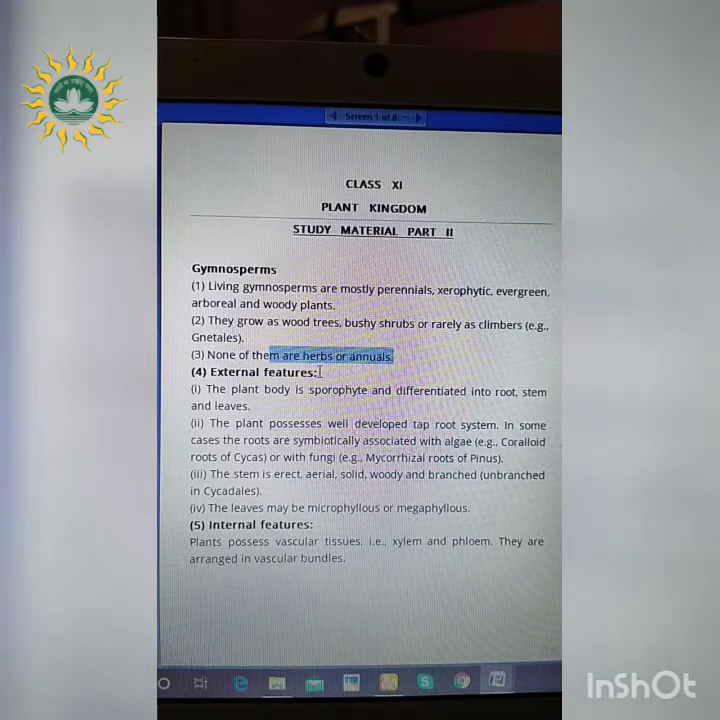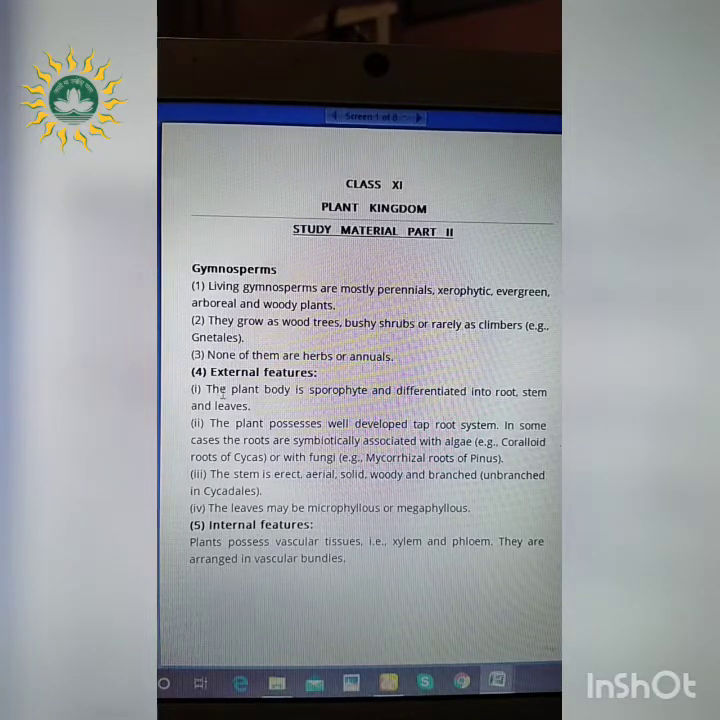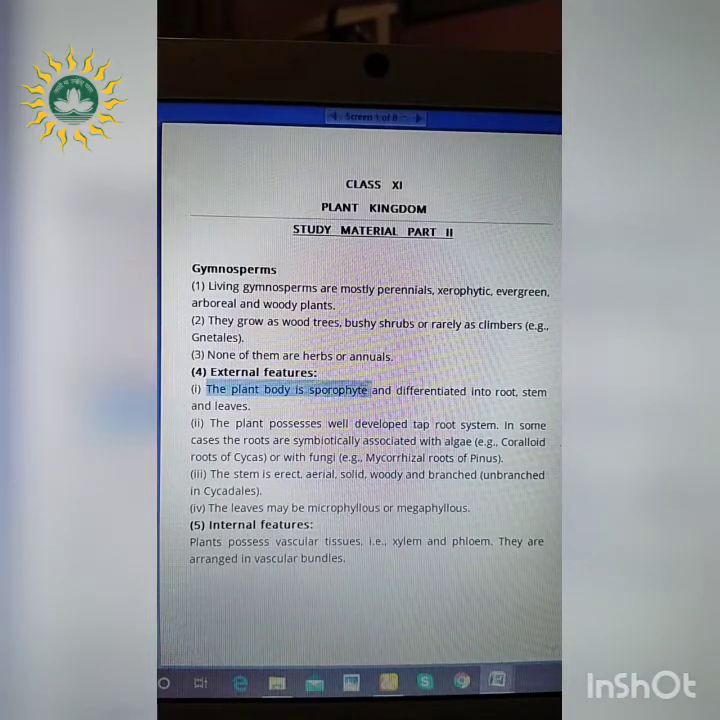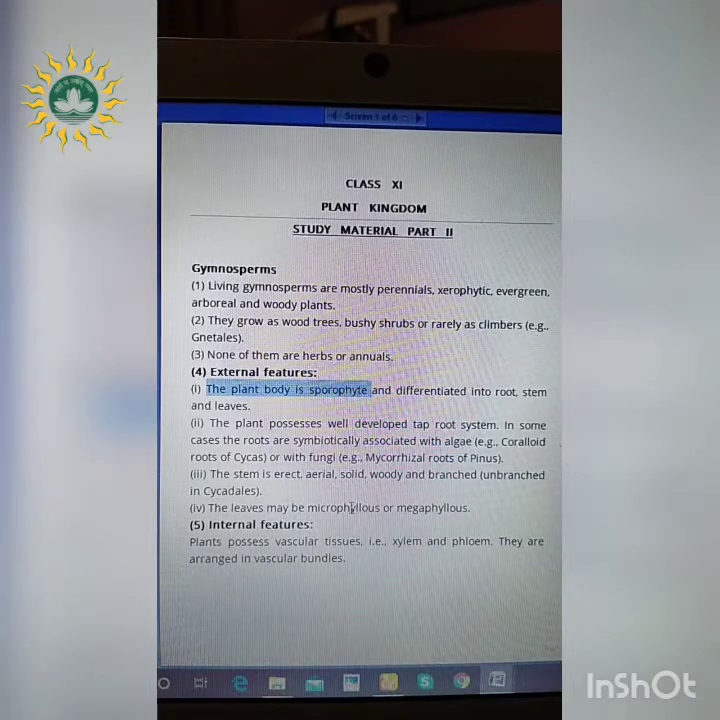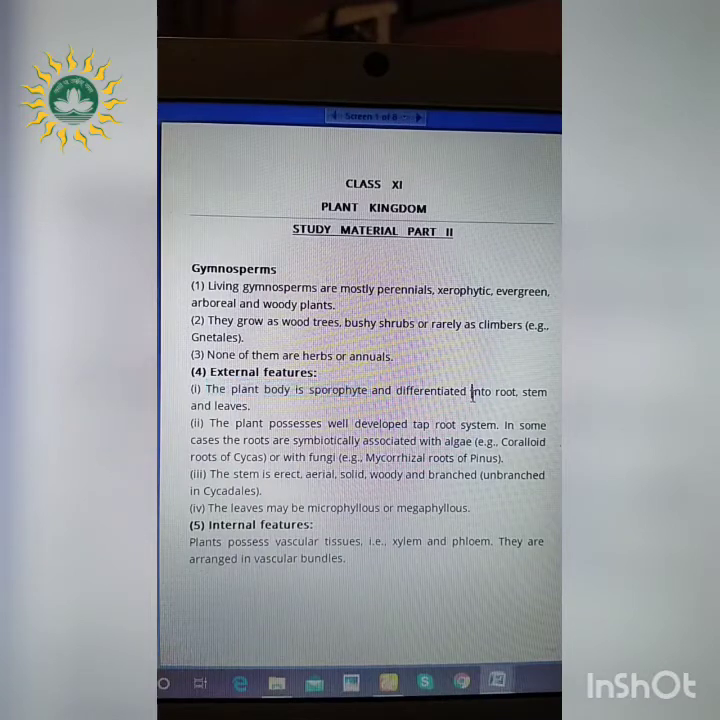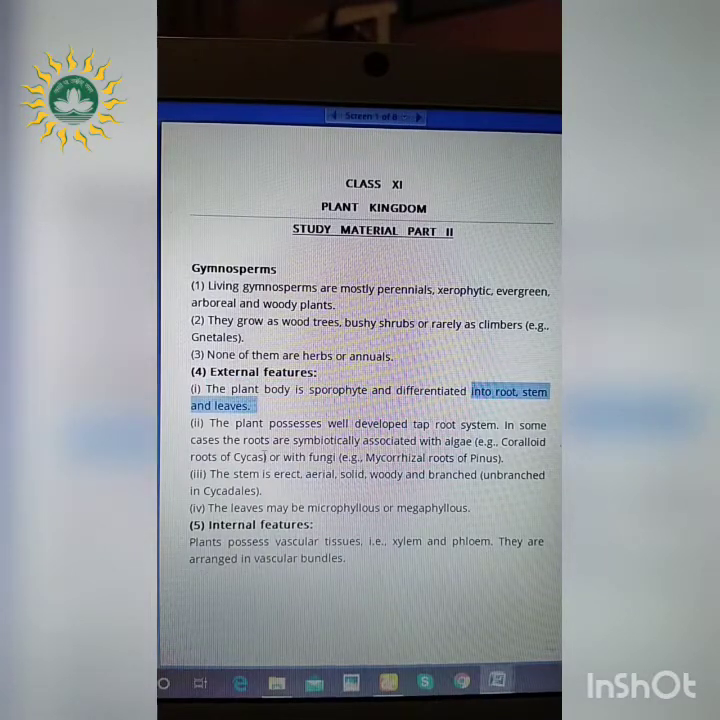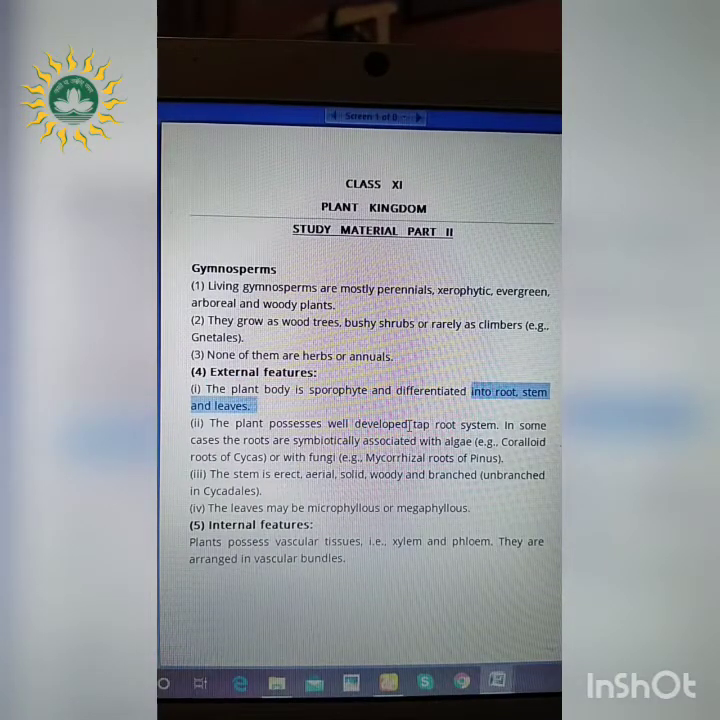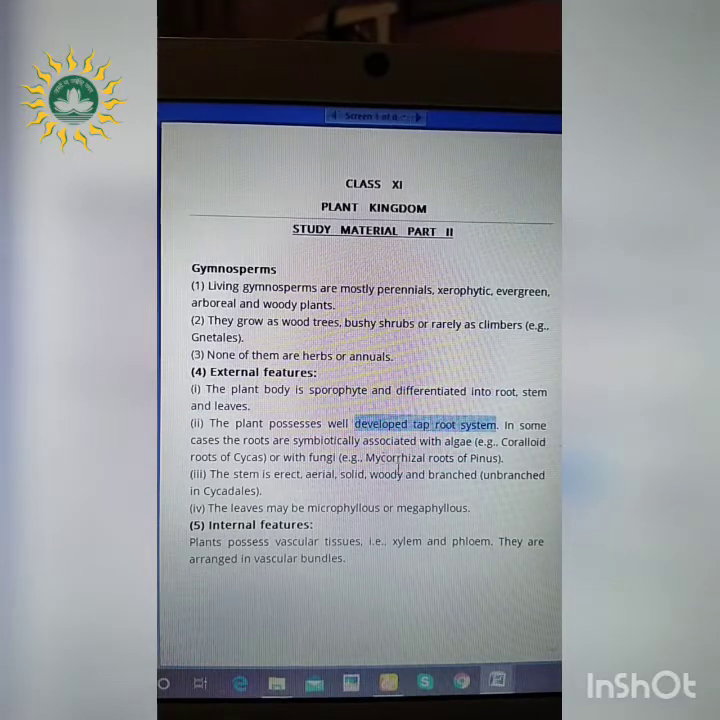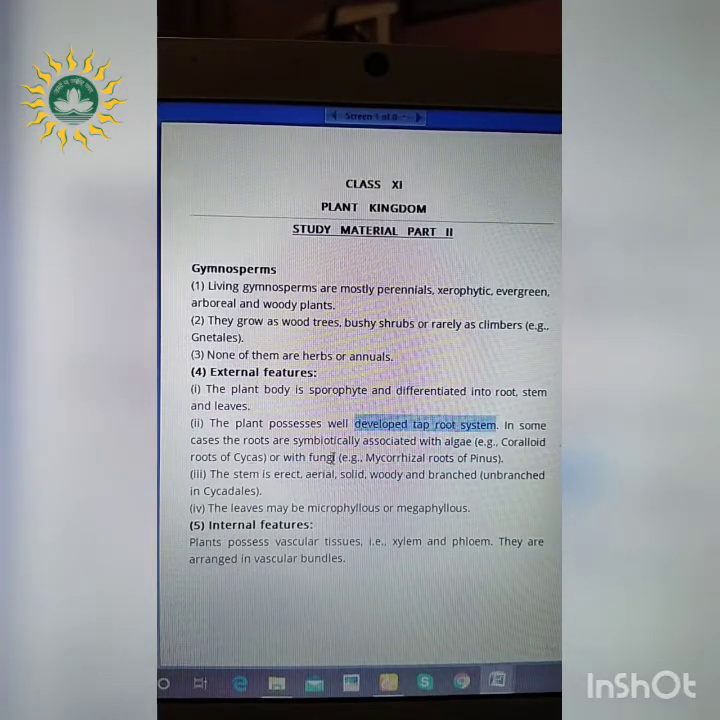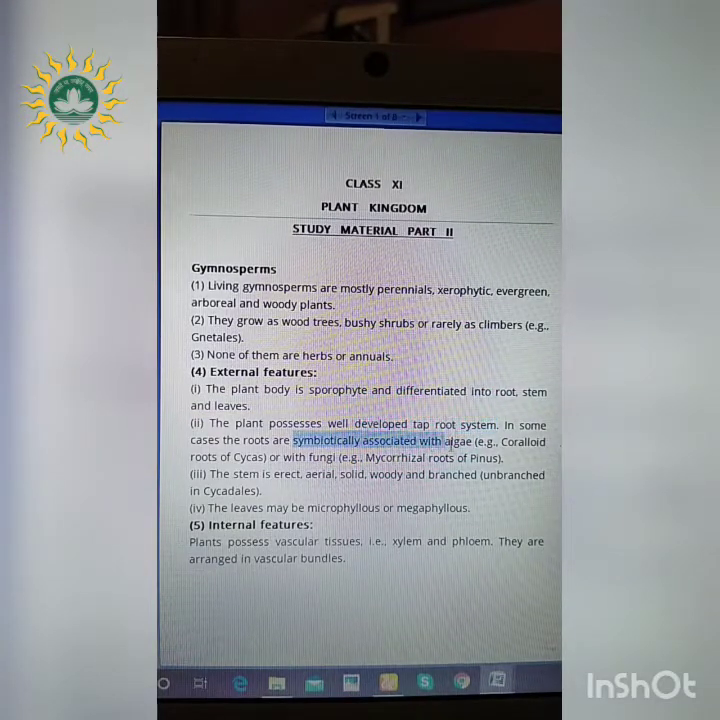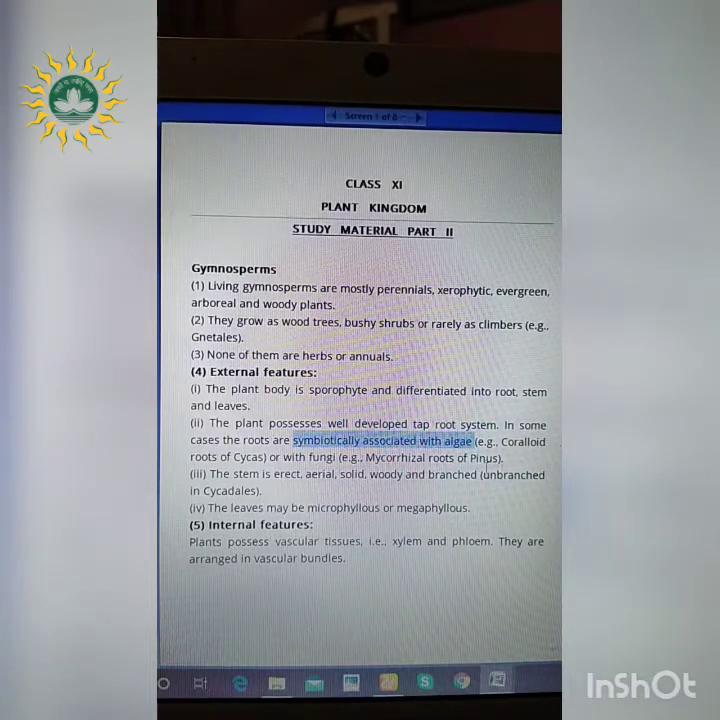Next, we'll move on to the external features. How does it look? The plant body is sporophyte. Sporophyte means what? It is diploid in nature, that is 2N, and is differentiated into what? Root, stem and leaves. The plant possesses a well-developed taproot system, and these taproots are sometimes symbiotically associated either with algae, for example the coralloid root of Cycas, or with fungi, for example the mycorrhizal root of Pinus.